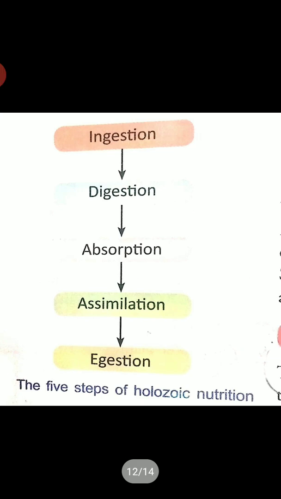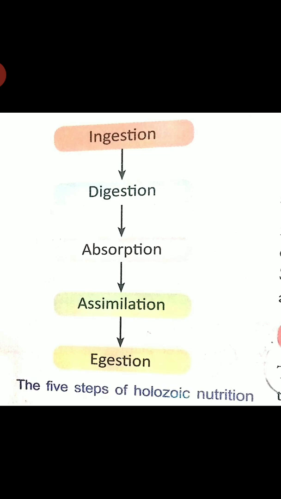Now, from all these you have studied 5 stages. One is ingestion, next digestion, then absorption, then assimilation, and then egestion. So whichever living organism it is, when they take food, these 5 steps take place. The first one, ingestion: the process which involves taking in food inside the body of an organism is called ingestion.